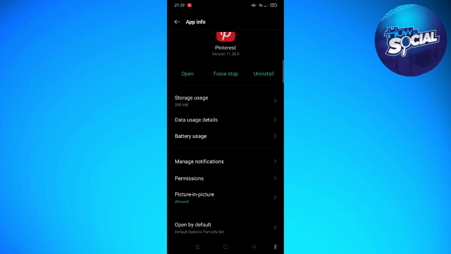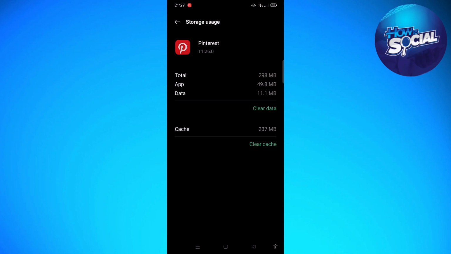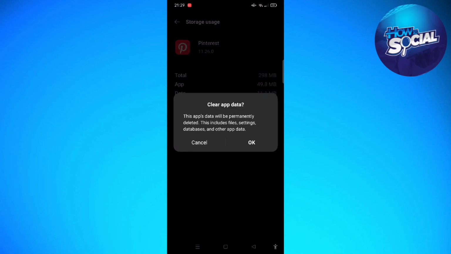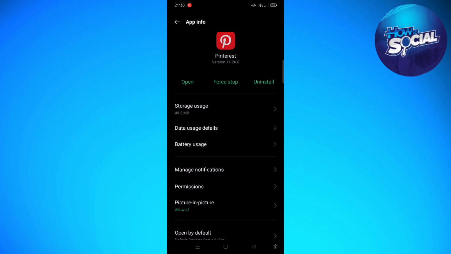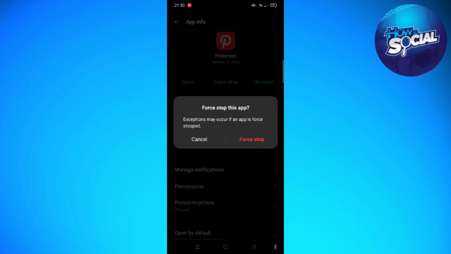And what we're going to do first is tap onto the storage usage. And we are going to clear the data and clear the cache as well. So just like that. And after doing so, just go back from here. And then you can force stop this Pinterest.